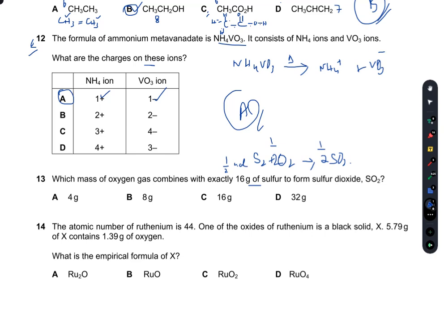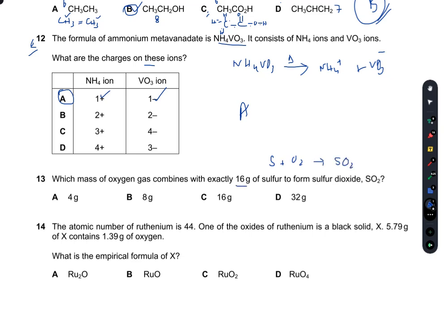So if I have 16 gram of sulfur, I should have had 32 grams of sulfur to react with 16 into 2. So again I am doing something wrong here, sorry for the mistakes. So if I take sulfur, sulfur has an MR of 32, and I react with oxygen, 1 mole of oxygen, so that will give me SO2.